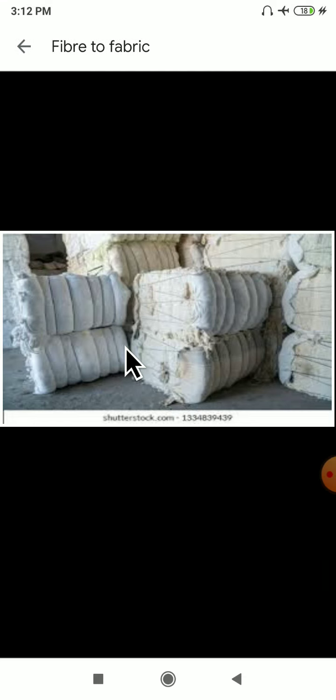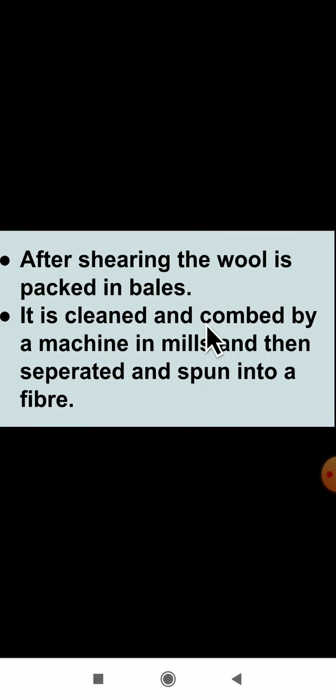Remember, it is cleaned and combed by machine in a mill, and then separated and spun into a fiber. First, what will they do, dear student? First, they will shear it. Then they will pack it in bales, then send it for cleaning, then comb it in a mill, and separate it and spin it into a fiber.